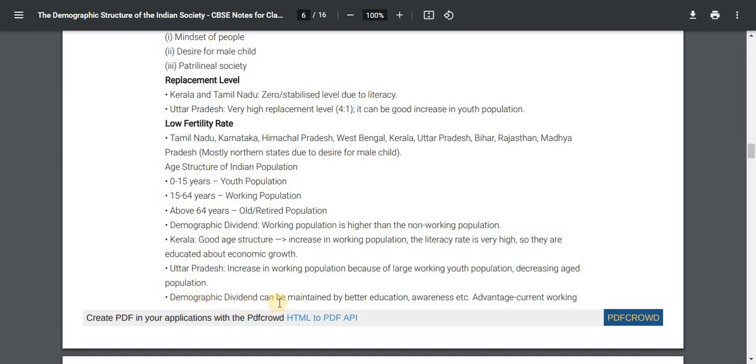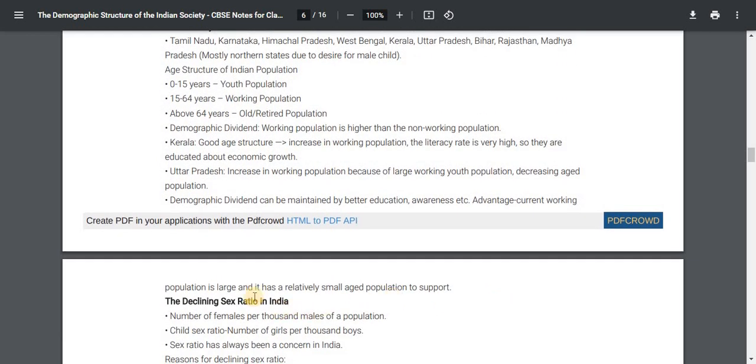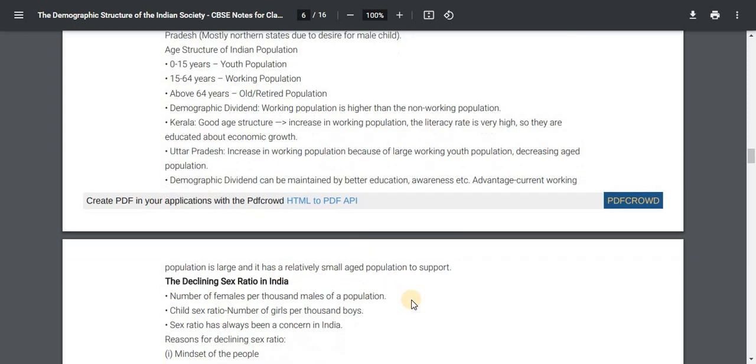The demographic dividend can be maintained by better education, awareness, etc. Advantage: the current working population is large. It has a relatively small aged population to support.